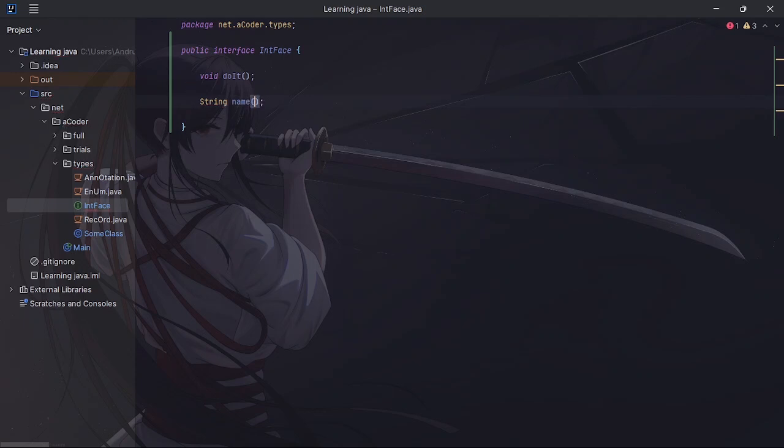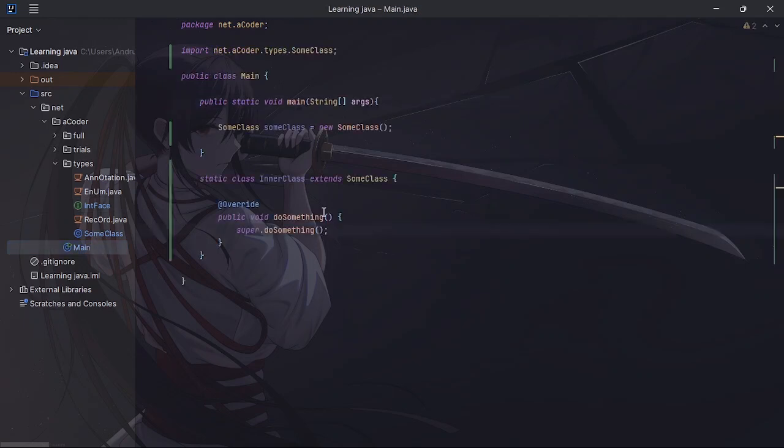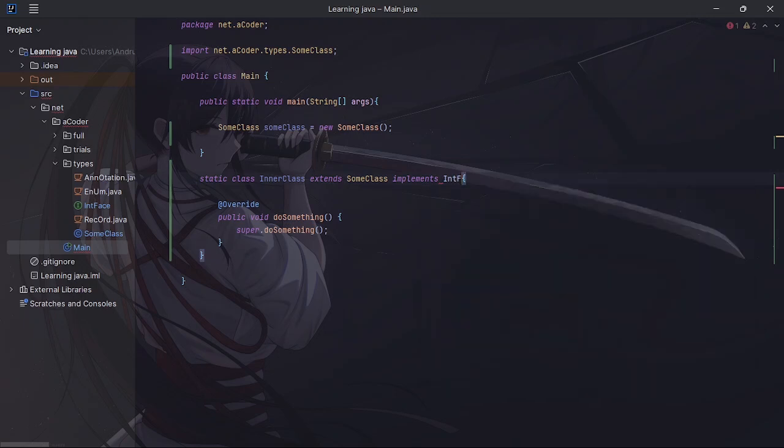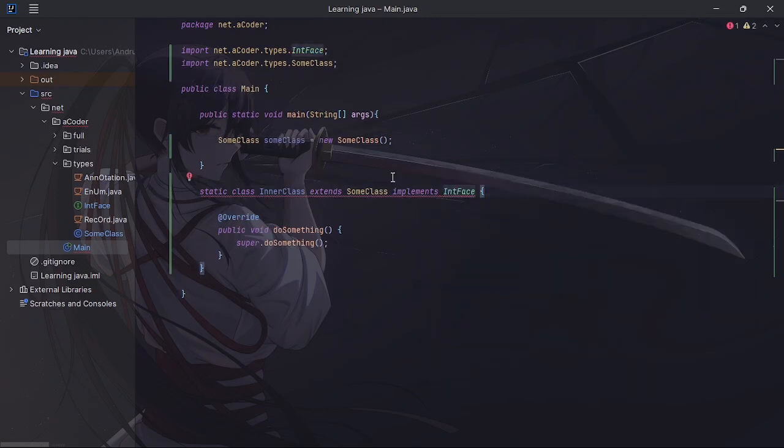I forgot the parentheses. Yeah, so you can go here and you extend classes, right? But you implement interfaces. And as you can see, we now have a warning because we need to actually implement those.